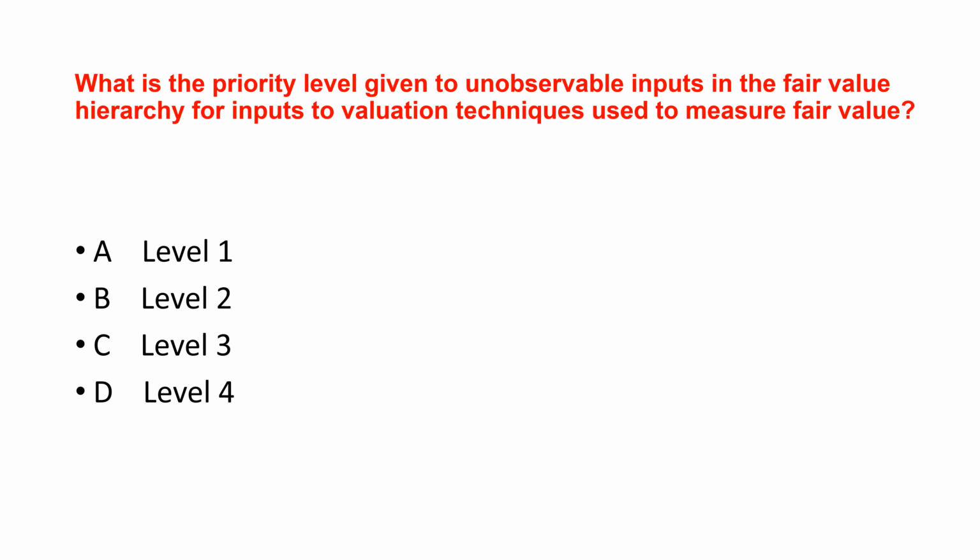Next question. What is the priority level given to unobservable inputs in the fair value hierarchy for inputs to valuation techniques used to measure fair value? The correct answer is C. Unobservable inputs are level 3 in the fair value hierarchy.